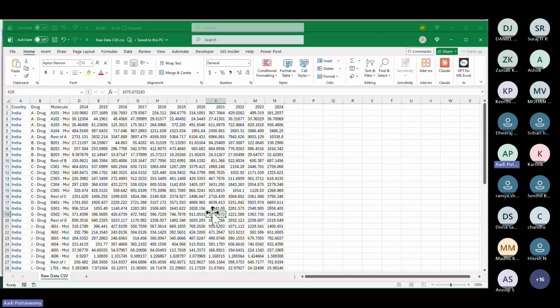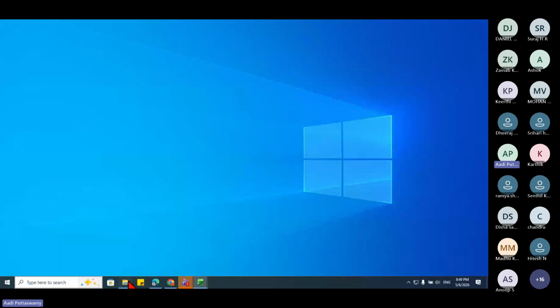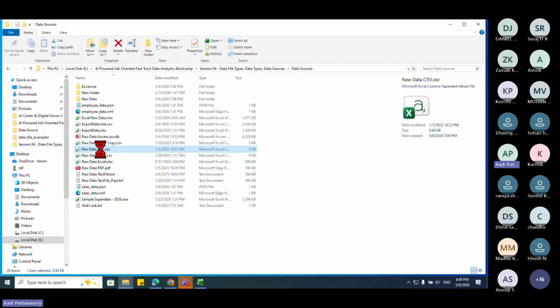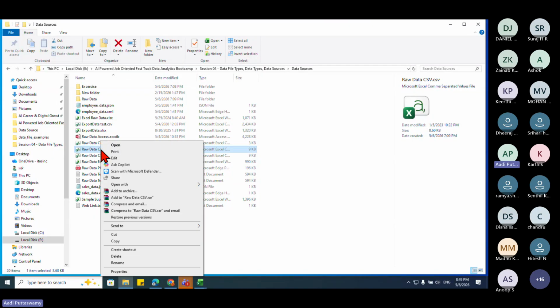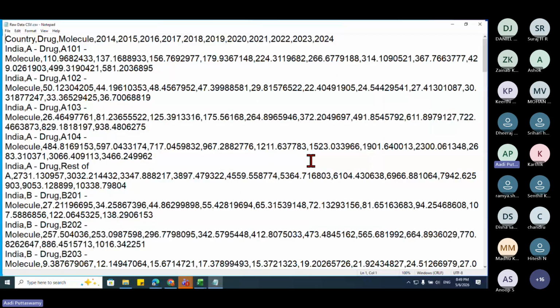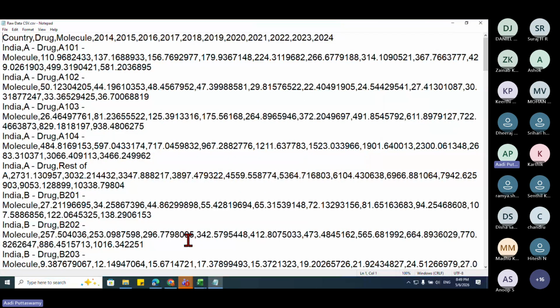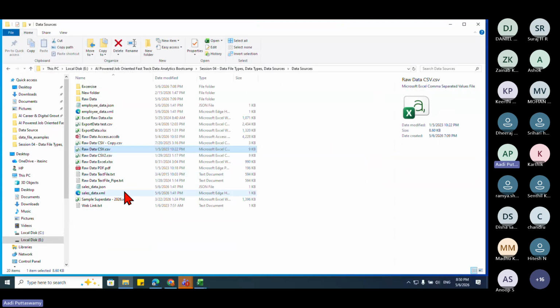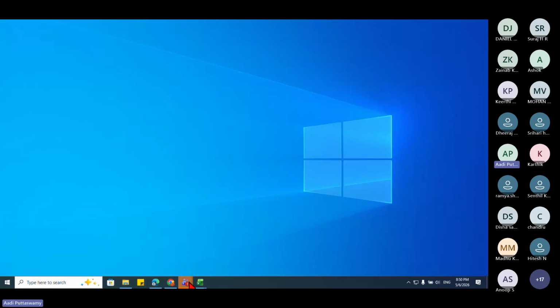Okay, this is CSV. Now the same thing, if I go here, right click, and say open with, and then if I say open with notepad, see, it is opened with notepad. The same file, now it is opened with notepad. So the CSV file doesn't have its own application. It will take the support of any other application to get opened. Okay, all right. So this is about the CSV.